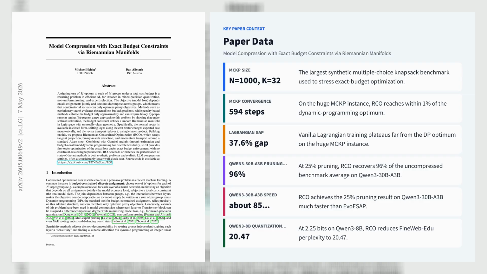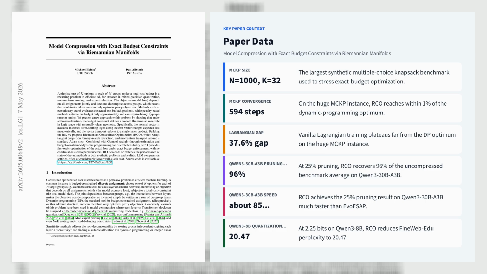Let's explore the first paper, Model Compression with Exact Budget Constraints via Riemannian Manifolds. The paper reframes budget-constrained model compression as optimization on a smooth budget manifold in softmax logit space, where the expected cost, C(alpha) = sum w_i softmax(alpha)_i C_i, is held exactly equal to a target budget, B. Its key novelty is geometric. The constraint gradient has a closed-form normal vector.